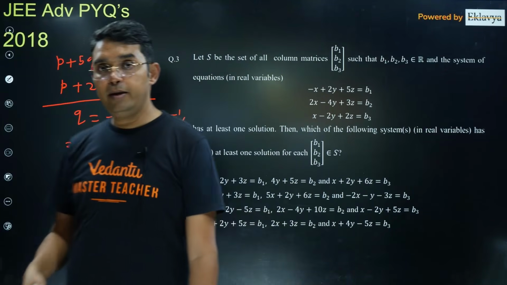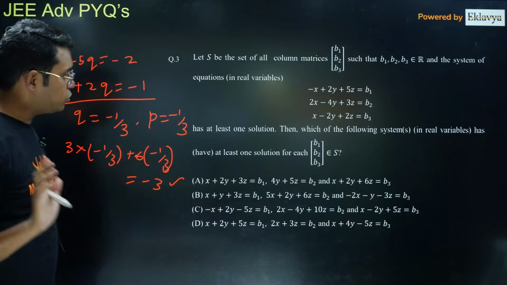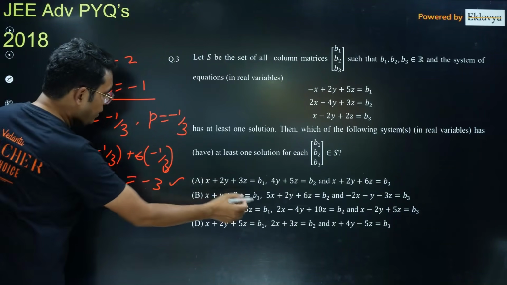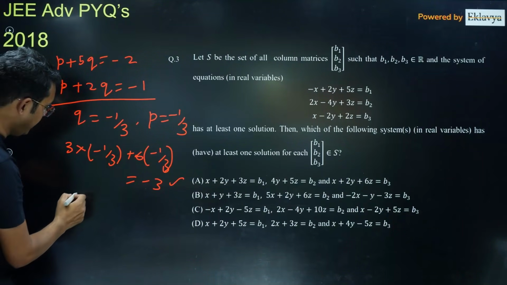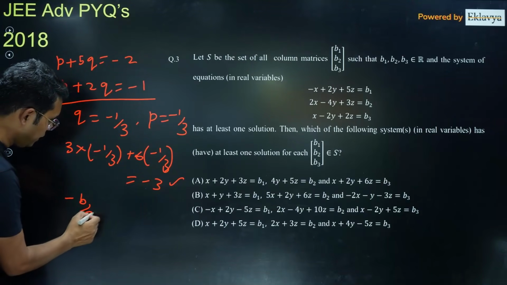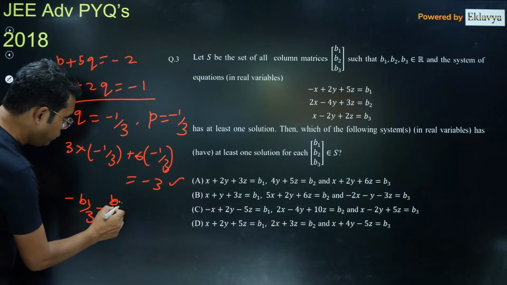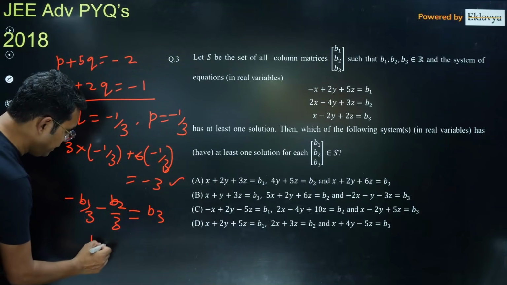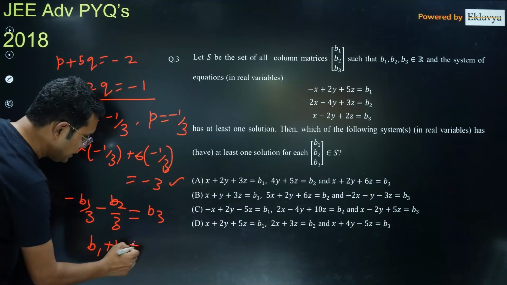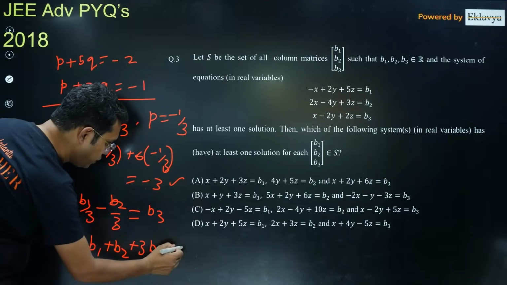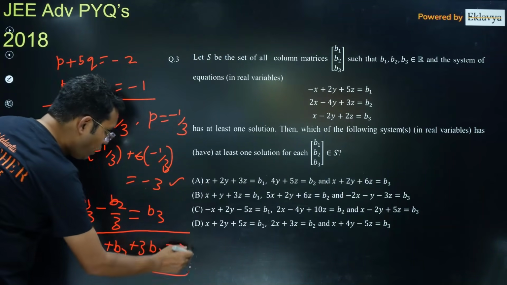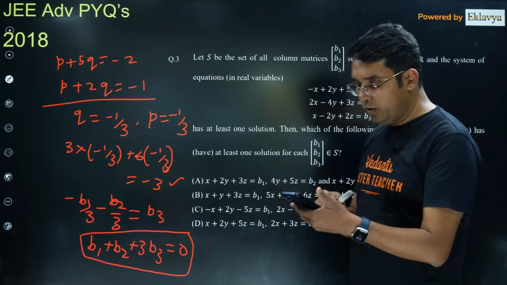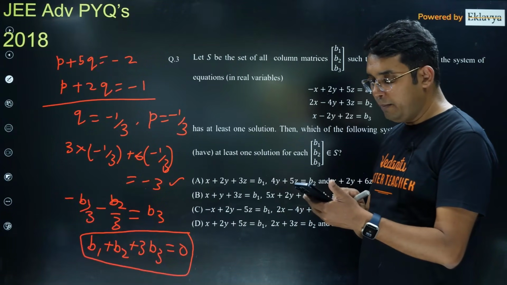Now it will be either infinitely many solutions or no solutions, depending upon whether b1, b2, b3 satisfy this equation or not. Now if you use b1, b2, b3 here, it will give you minus b1 upon 3 minus b2 upon 3 is equal to b3, which means it should be b1 plus b2 plus 3b3 equal to 0. So if your b1, b2, b3 have this relation in this b part, then you will have infinitely many solutions.